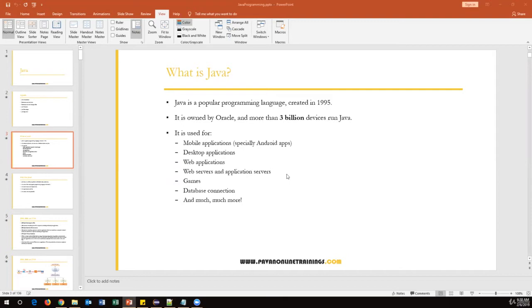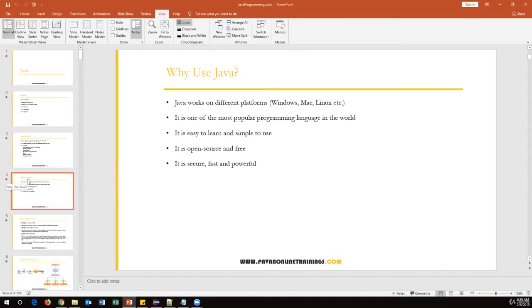So currently Oracle is the company which takes care of Java. And basically Java is used in multiple types of applications like mobile applications, desktop applications, web-based applications, games, databases, and many more. So there are n number of applications currently using Java. Almost 50 to 60% of the people are currently using Java. And even for automation, 60 to 70% of the people currently use Java as the language for automation.